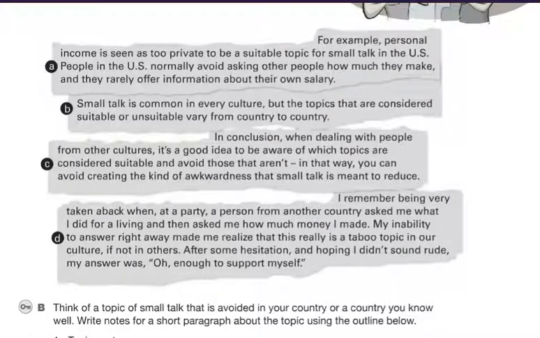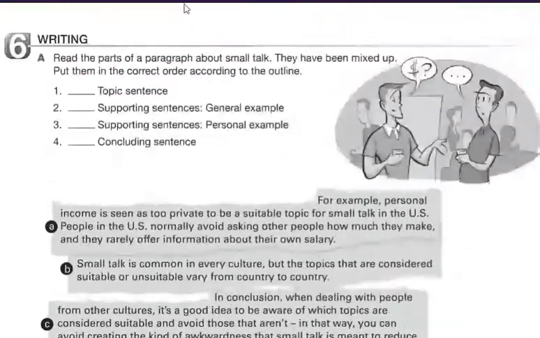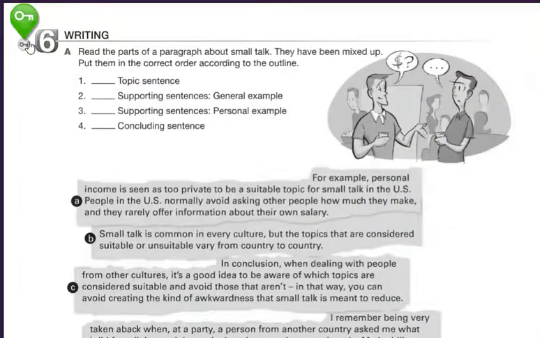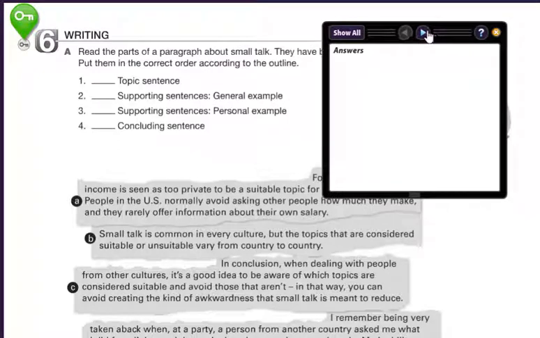Okay. And now we're going to reveal the answers. So here you go. For the first section, we have topic sentence. That's the section B. Number 2, supporting sentence general example.